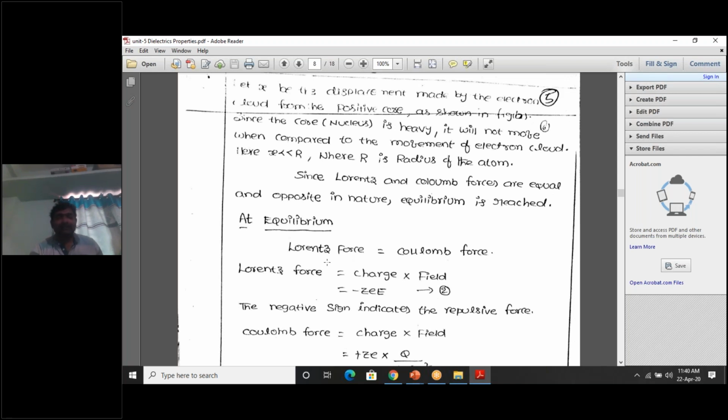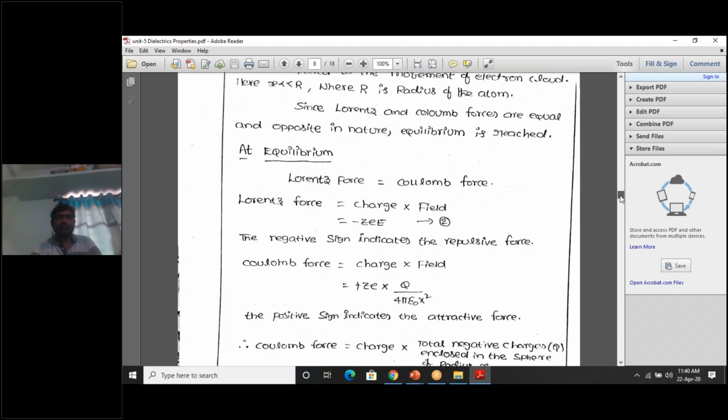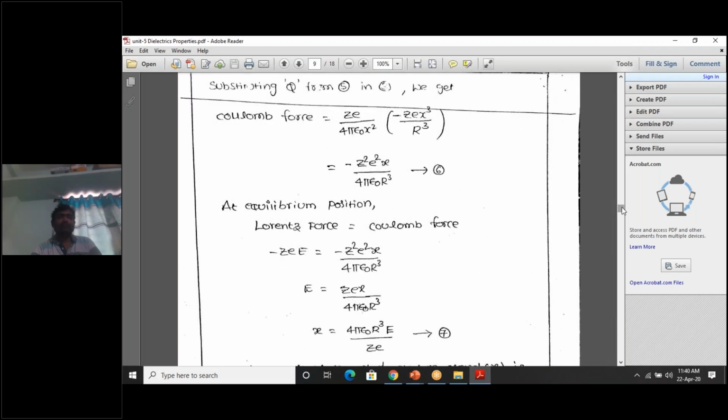So at this situation, Lorentz force, the repulsive force, minus ZE into E, is equal to the attractive force, Coulomb force. So equate both equations. Lorentz force is minus ZE into E. Just now we derived Coulomb force as minus Z square E square x by 4 pi epsilon naught r cube.